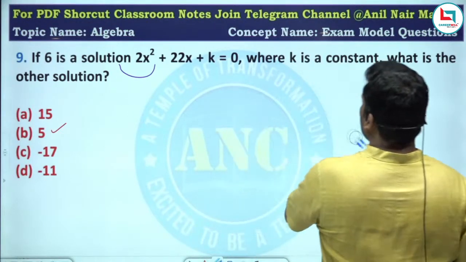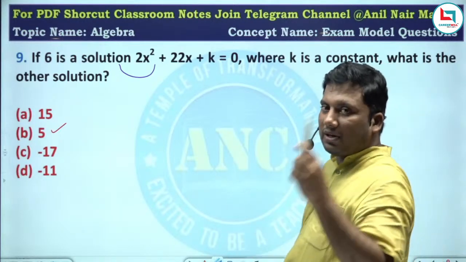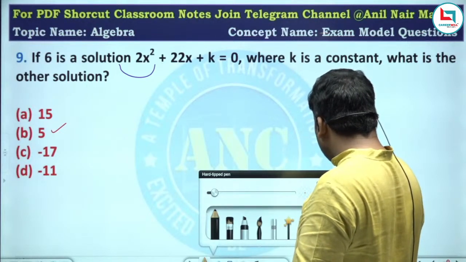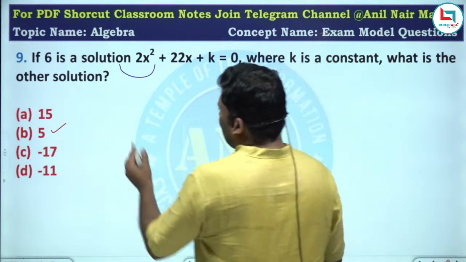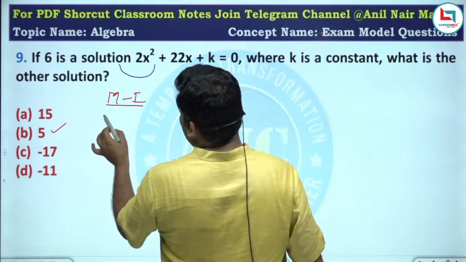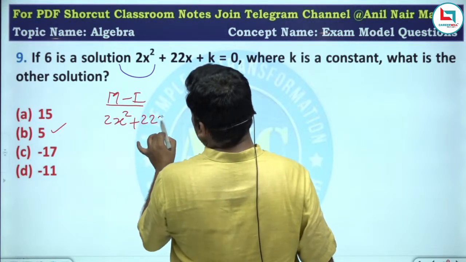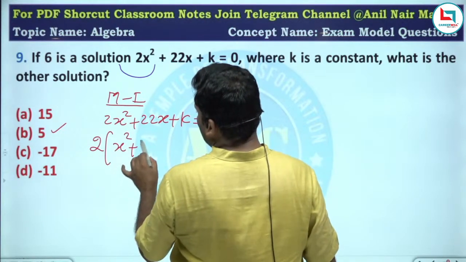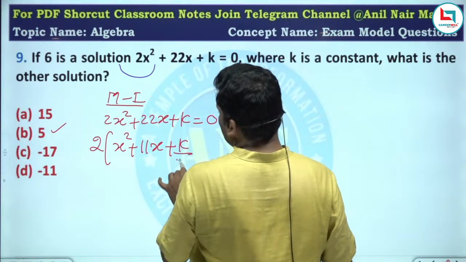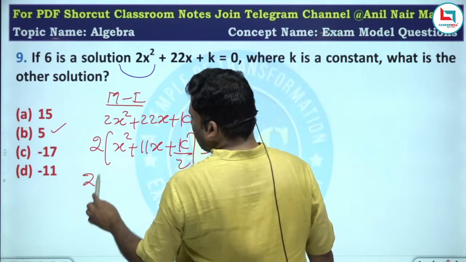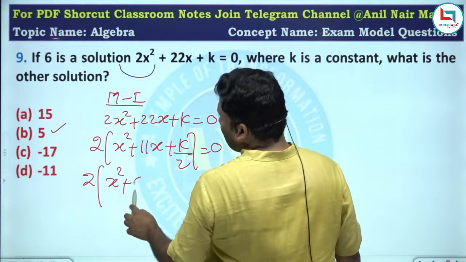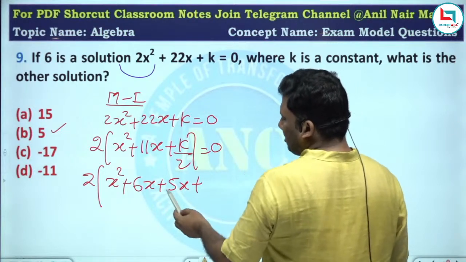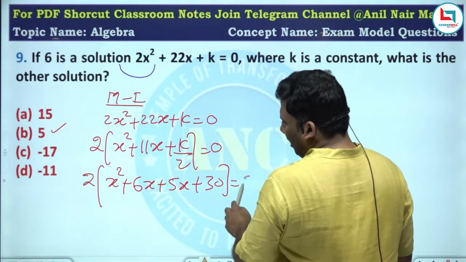If 6 is a solution of 2x square plus 22x plus k equivalent to 0. Now see here, one way, method 1: 2x square plus 22x plus k equivalent to 0, 2 into x square plus 11x plus k by 2 equivalent to 0. 2 into x square plus 6x plus 5x plus 30 equivalent to 0.